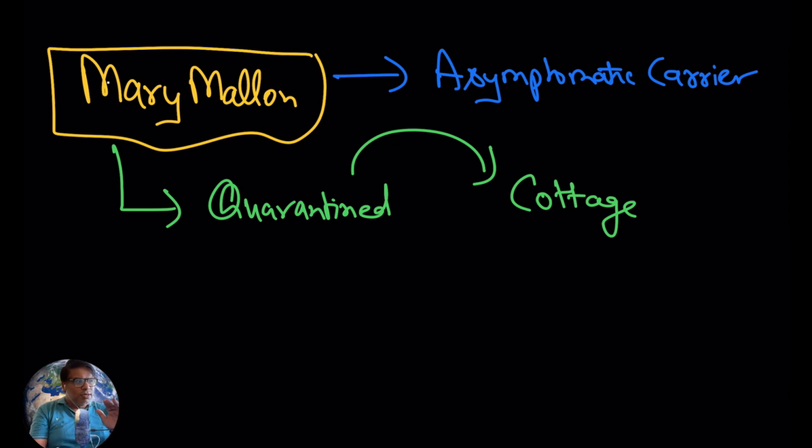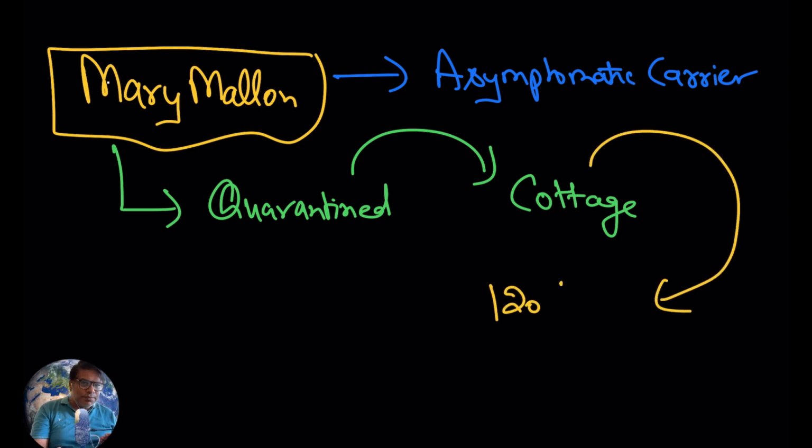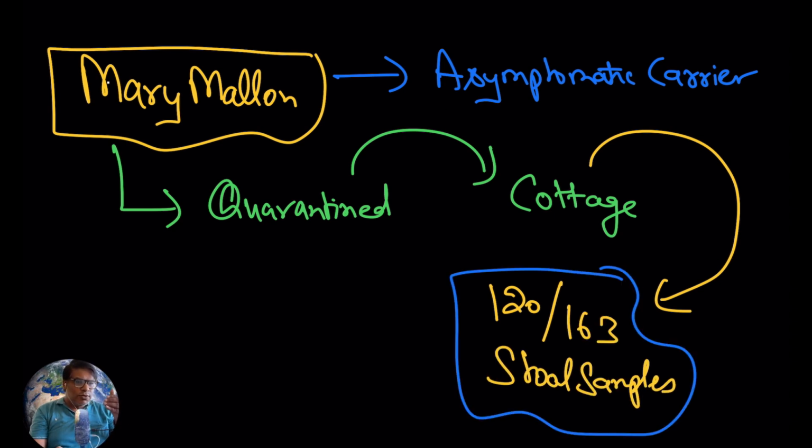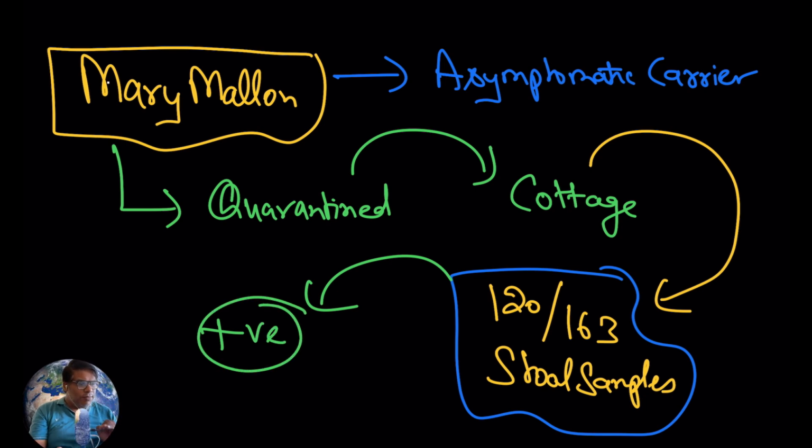In the cottage, her stool samples were checked, and if you see the data, 120 out of 163 stool samples were positive. Now she got the treatment, but not the complete treatment.